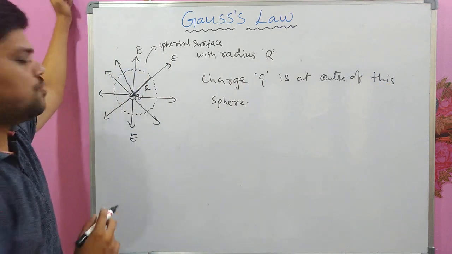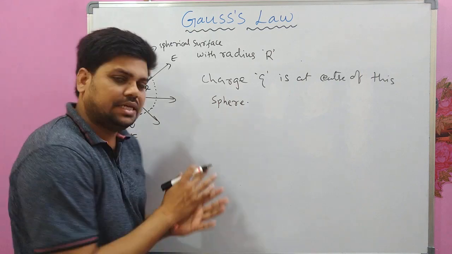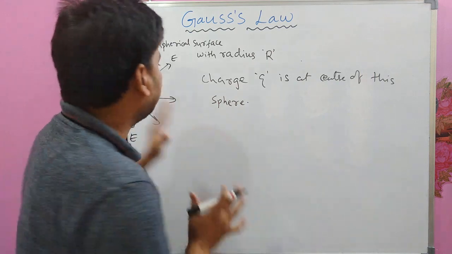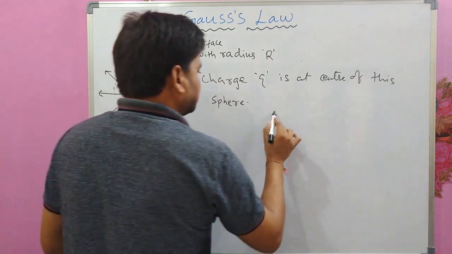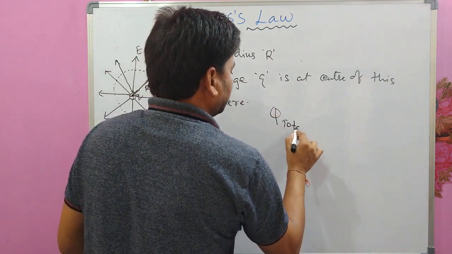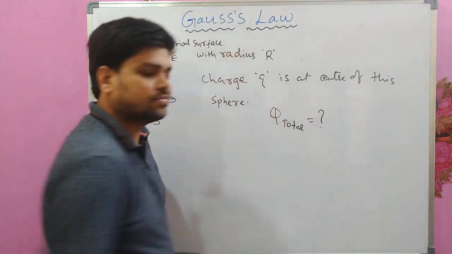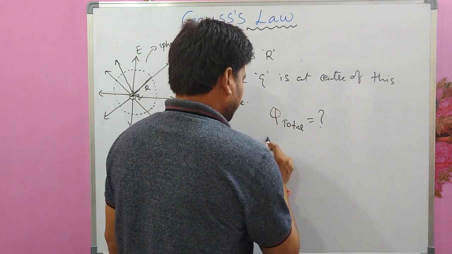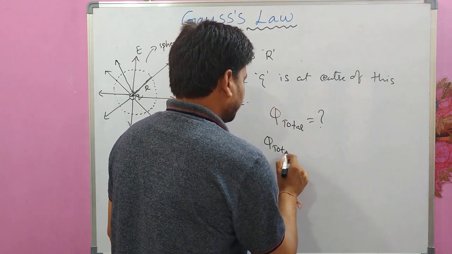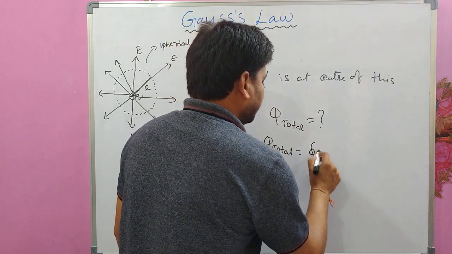Now what I would like to do is find out the electric flux passing over this closed surface. What is phi total? I would like to find this out first. I know that phi total is equal to integral E dot dS.